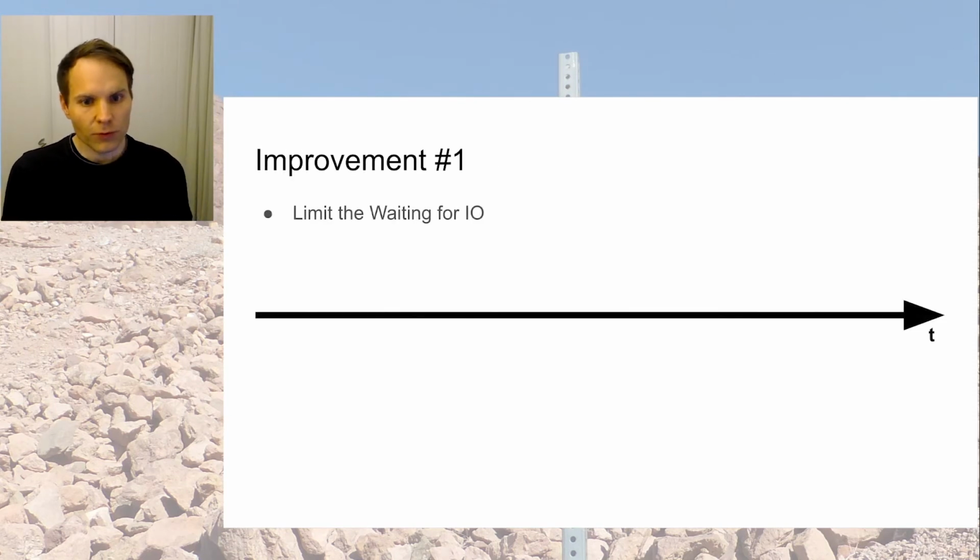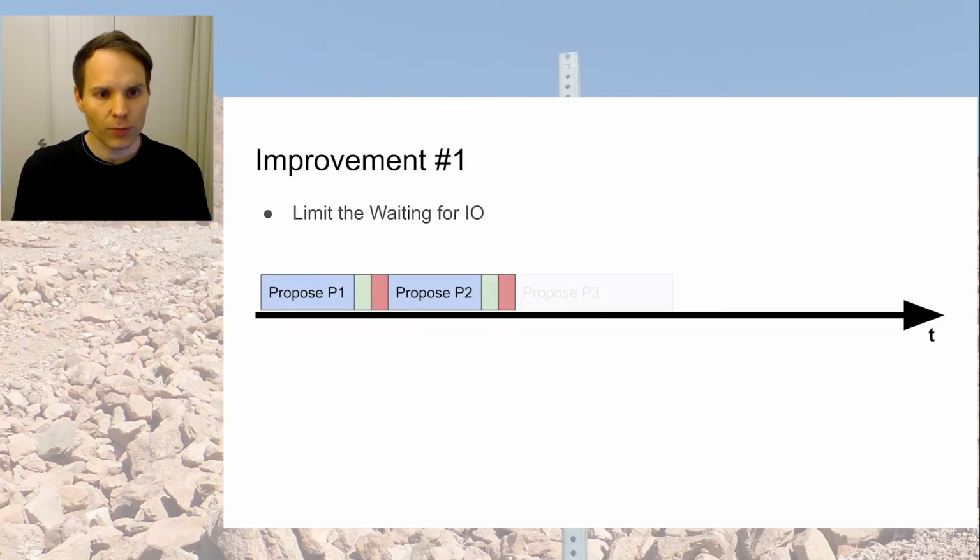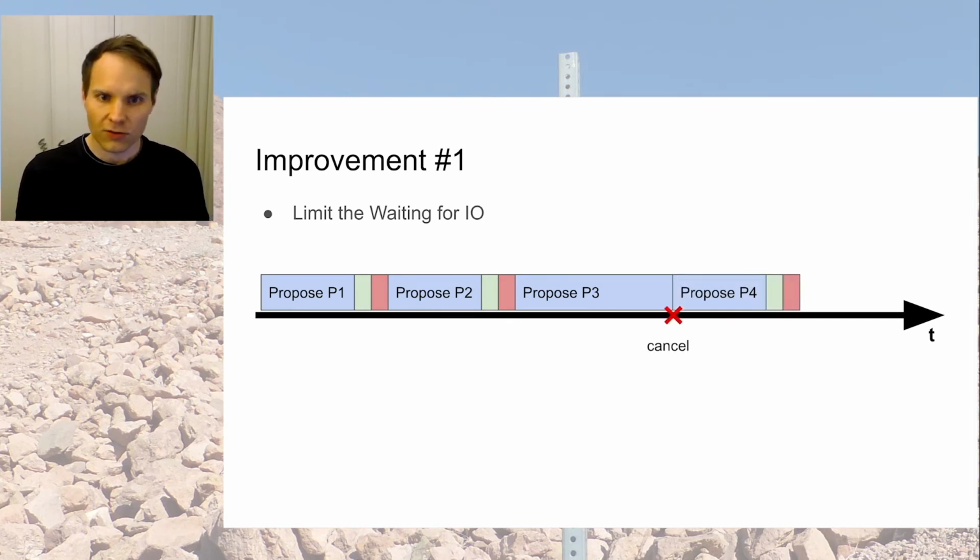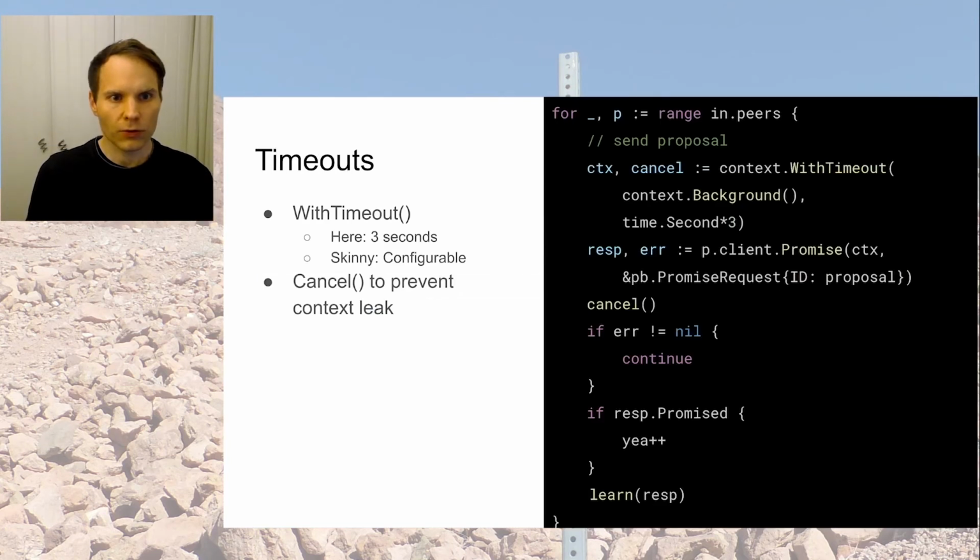So the first improvement that we could make when implementing distributed consensus would be to limit the waiting for I/O. So how about we do this? That after a while, if an instance is just slow and not responding, we just cancel the request and continue with the next one. That should give us a bit more reliability. And we do this by adding timeouts.